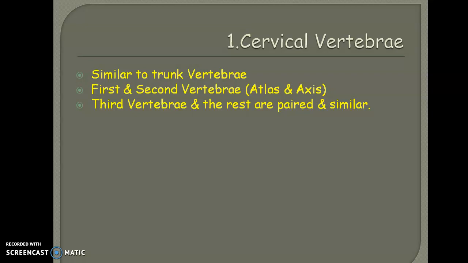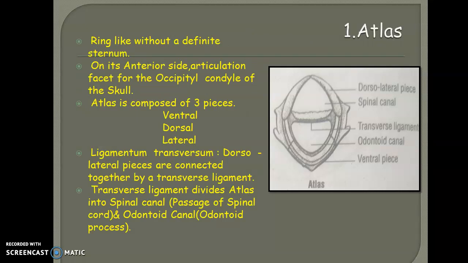The remaining vertebrae, from the third onwards, are paired in nature and similar in organization. Only the atlas and axis differ in their structural detail. So let's move to the detail of the first vertebrae, the atlas vertebrae.